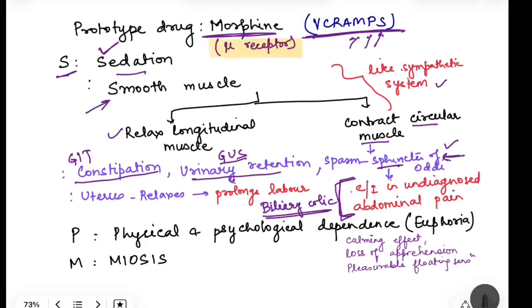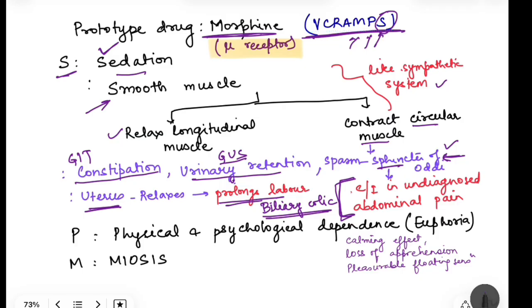Then it relaxes longitudinal muscle, so it relaxes the uterus as well. So it prolongs labor, but sometimes in labor, because of the concept of painless labor, morphine can be given also. It is used as well. Then P, as we have dealt, is sedation. Smooth muscle: relaxes longitudinal muscle, contracts circular muscle. So because of that, we have constipation, urinary retention, sphincter of Oddi contraction, and relaxation of the uterus.